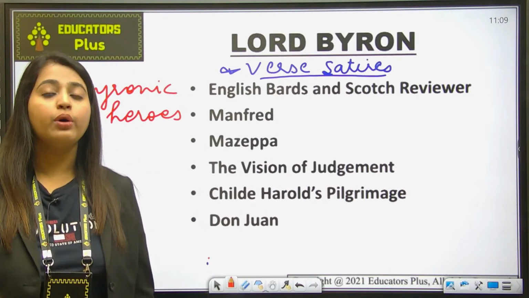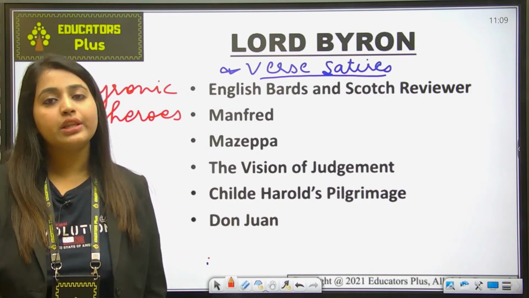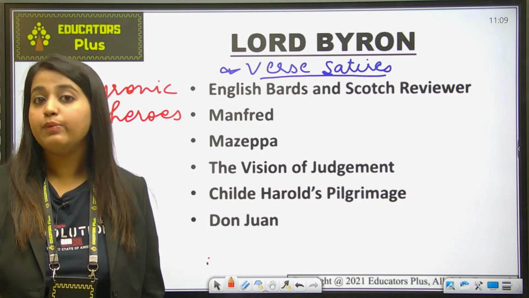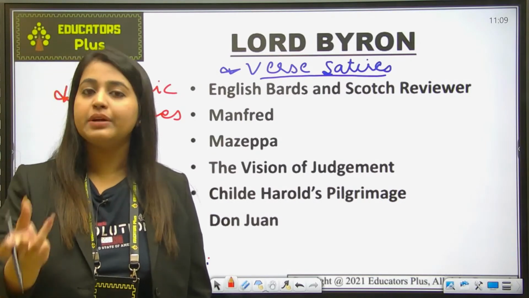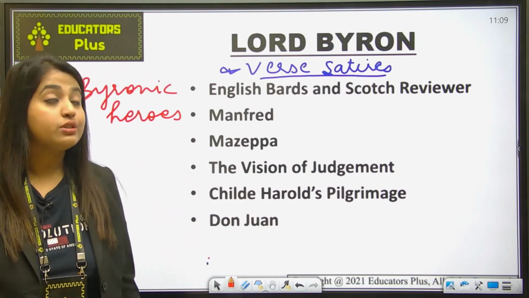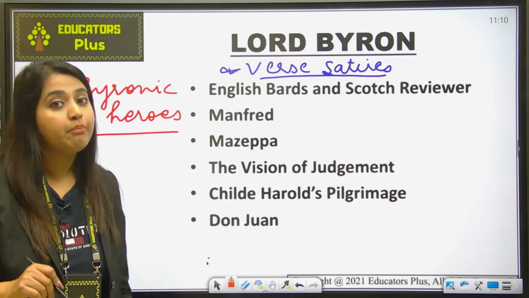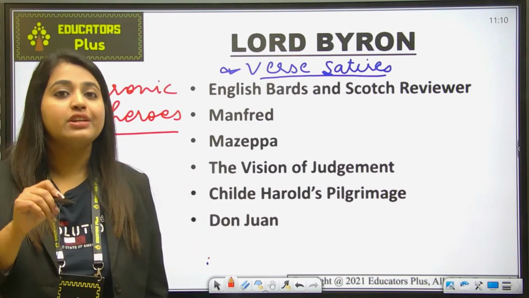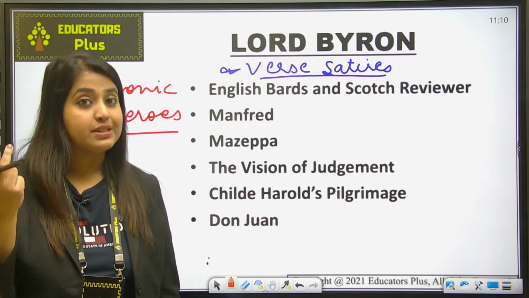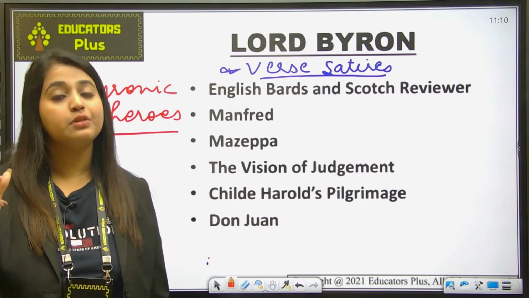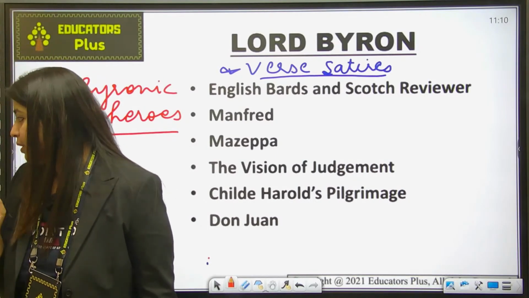जो भी आपको एक acceptable societal norms होते हैं, वो ये जो Byronic hero था, he never used to follow that. ठीक है, he was a womanizer, he was a very good looking man, बहुत smart होता था, but he was not good in character. So this type of hero used to be shown in the works of Byron. So you can see how much he was a melancholy man, and he used to write verse satire. So satire, जो Byronic hero था, is also the personification of a satiric capability. Okay,